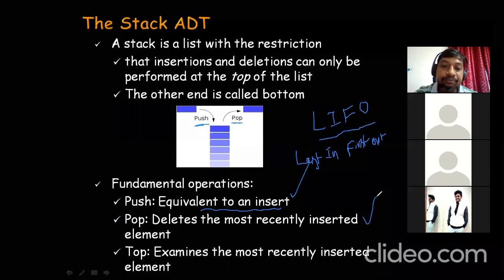So these are the fundamental operations. The push operation gives you the functionality to insert a new element into the stack, and the pop operation deletes the most recently inserted element. Another operation, called top, examines the most recently inserted element.